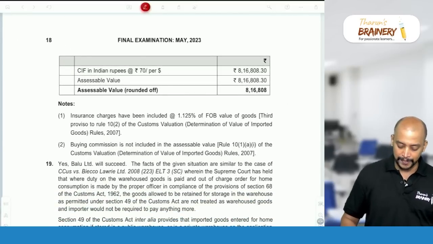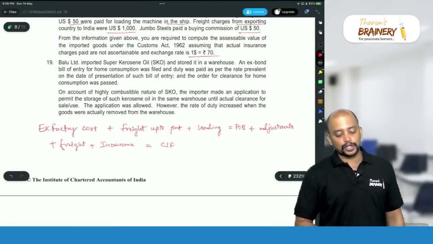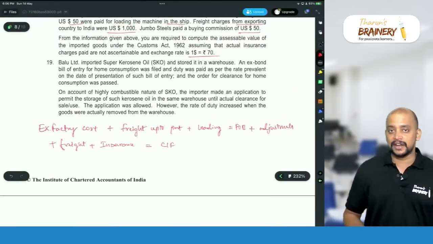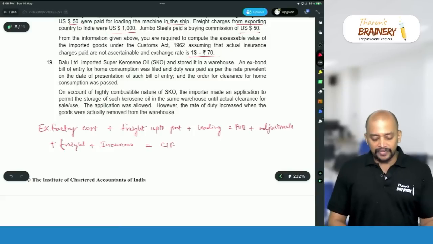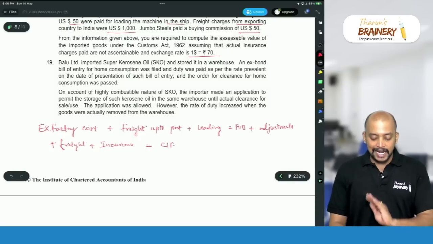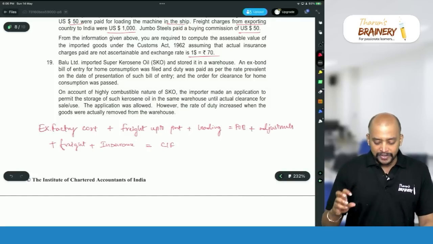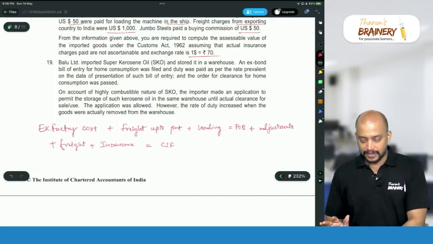It's a simple question. Then question number 19, Balu Limited imported superior kerosene oil and stored it in a warehouse. An ex-bond bill of entry for home consumption was filed and duty was paid as per the rate prevalent on the date of presentation of such bill of entry, and order for clearance for home consumption was passed.